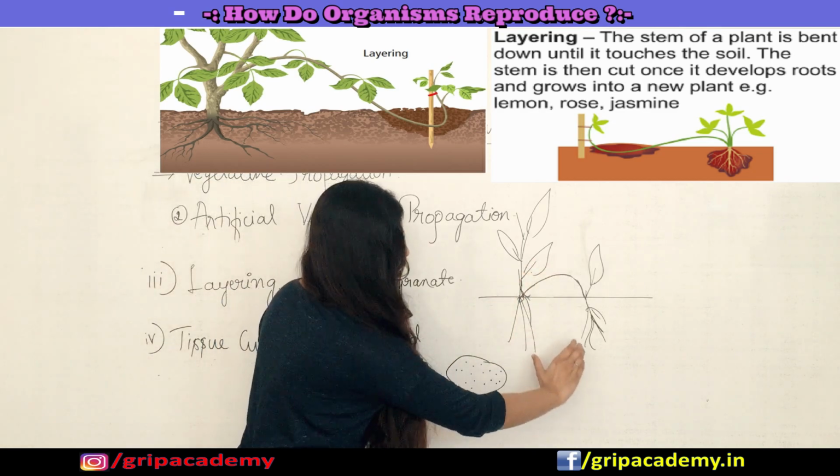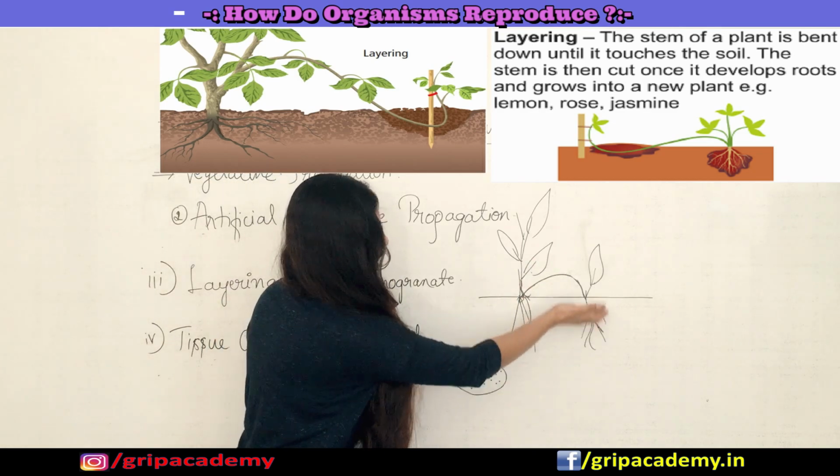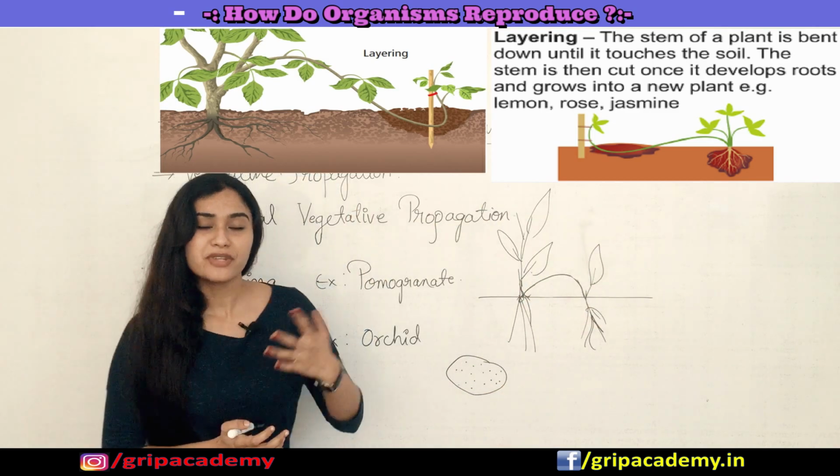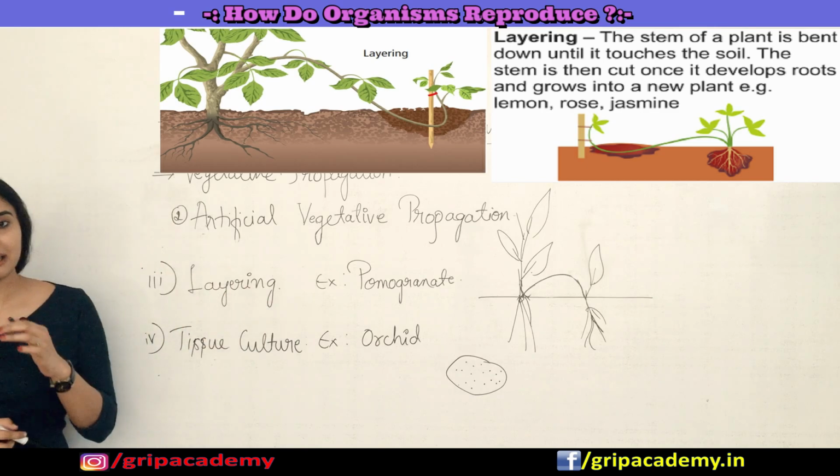So I pull out its part, its branch, and I put that inside soil, and it will grow as a new individual. So that's all about this layering technique.